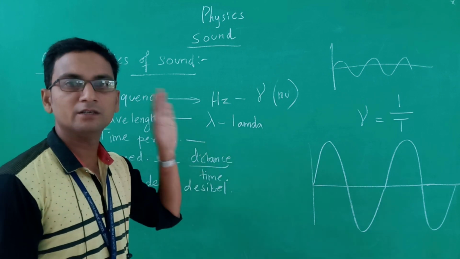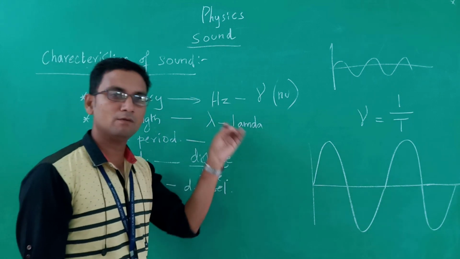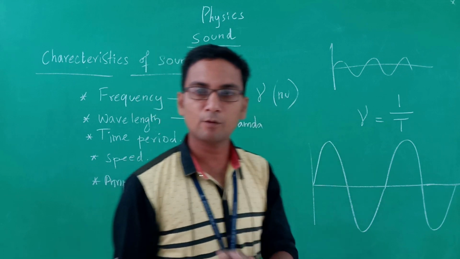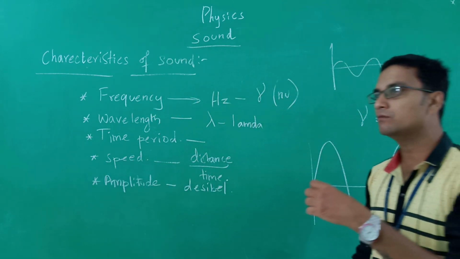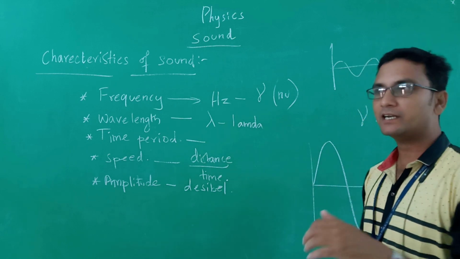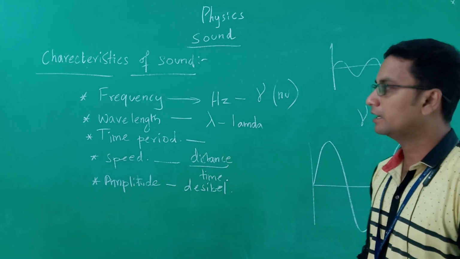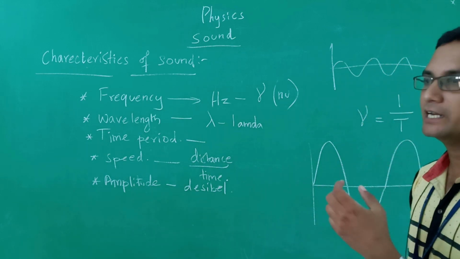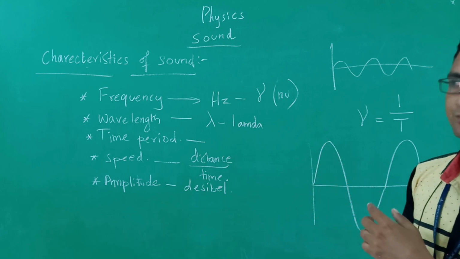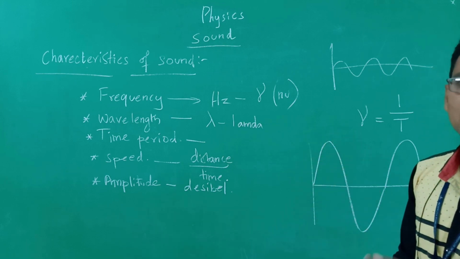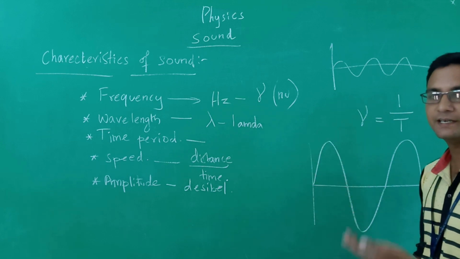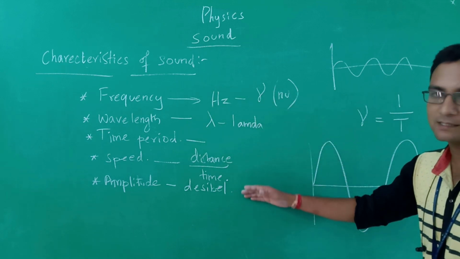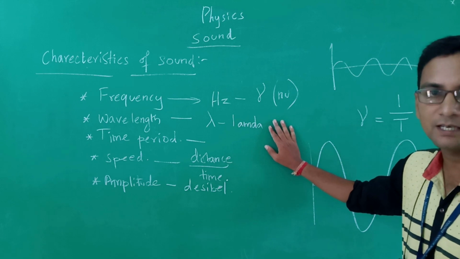For now, keep in mind what sound is, how sound is produced, the propagation of sound in a medium, what mediums are available, what kind of wave a sound wave is, and how the sound wave travels in the medium, that is compression and rarefaction. And the next thing, the characteristics of sound: frequency, wavelength, time period, speed, amplitude. Everything determines the quality and characteristics of the sound.